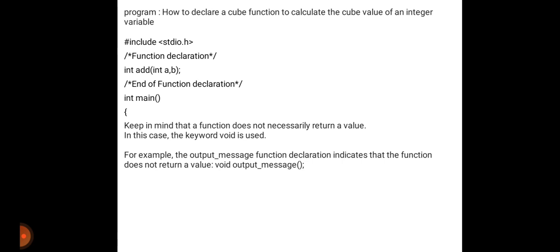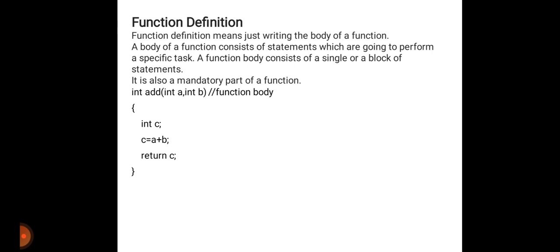So this is all about function declaration. Next one is function definition. Function definition means we are just writing the body of a function, which consists of the statements that perform a specific task. Whatever statements we write in our program perform a specific task in our program.